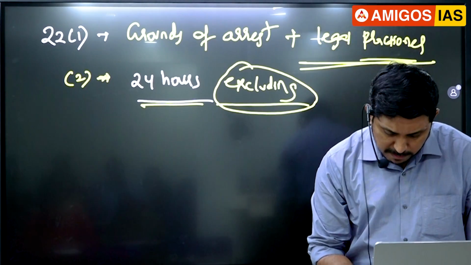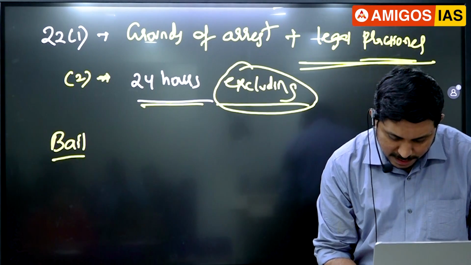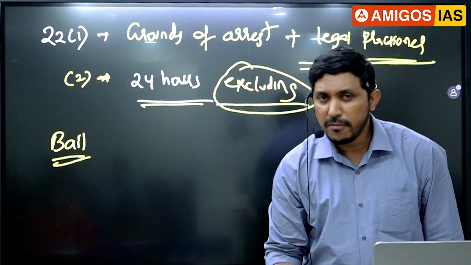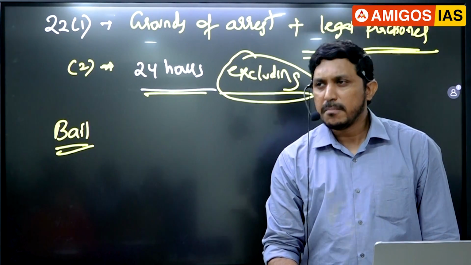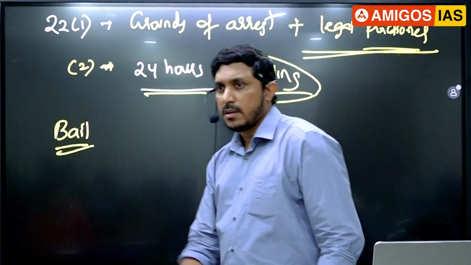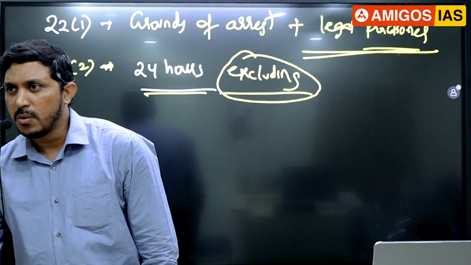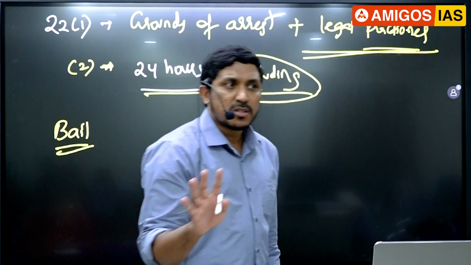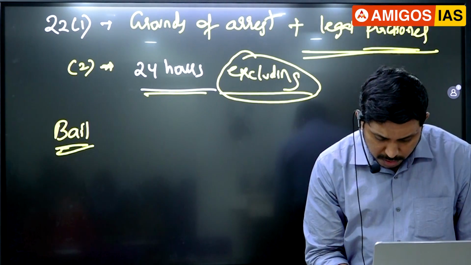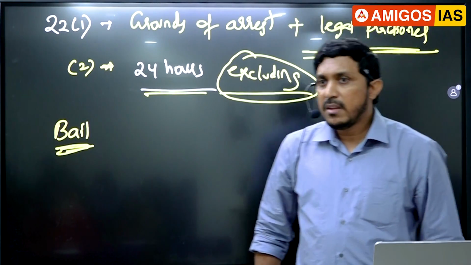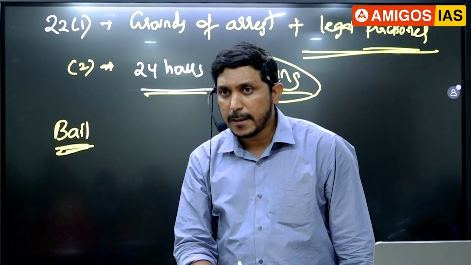Bail, what is bail, guys? Bail is the temporary release of an accused, on the guarantee that the person will come back when the trial is going on. Is bail defined in the Constitution or IPC or CRPC? No. Bail is not defined in the CRPC, Criminal Procedure Code. But then where do we understand the bail provisions, guys? How many types of bails are there?